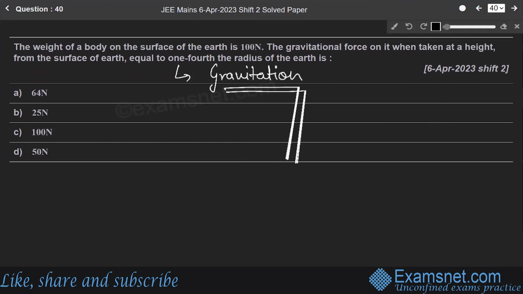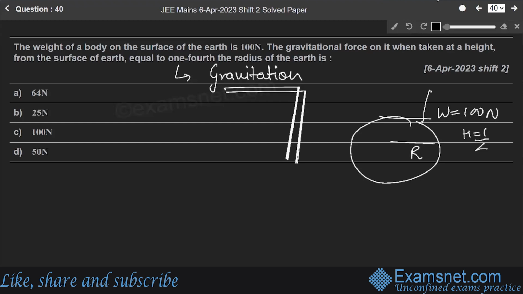The weight of the body on the surface of the earth is 100 Newton. Let us say on its surface, the weight is 100 Newton. Gravitational force on it when taken at a height from the surface of the earth, when it is taken at the height from the surface equal to 1/4 of the radius. Let us say Earth's radius is R. When the height is 1/4 of the radius of the earth, at this height, we have to find the gravitational force, weight of the body.